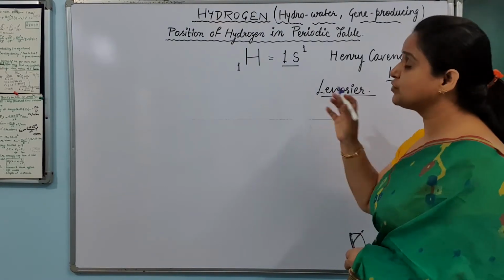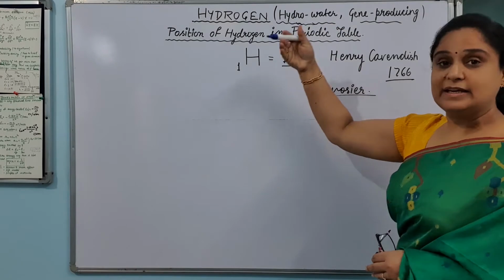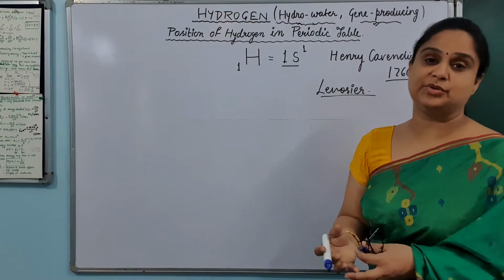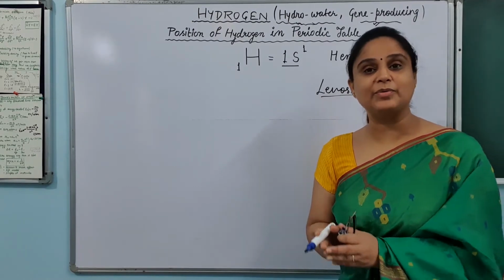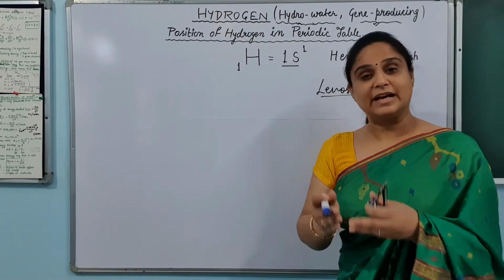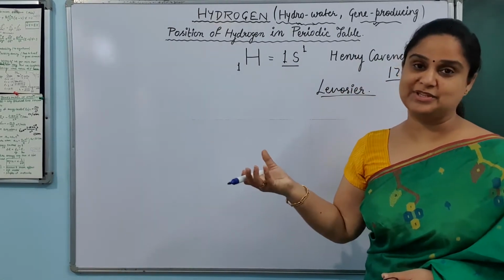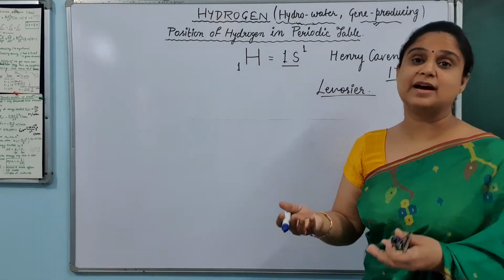And why was hydrogen named hydrogen? You know what? In Greek, hydro means water and the gene word means producing. And just because hydrogen is responsible for making of water, that is why this element H is named as hydrogen. So this is why it was named by Lavoisier as hydrogen.